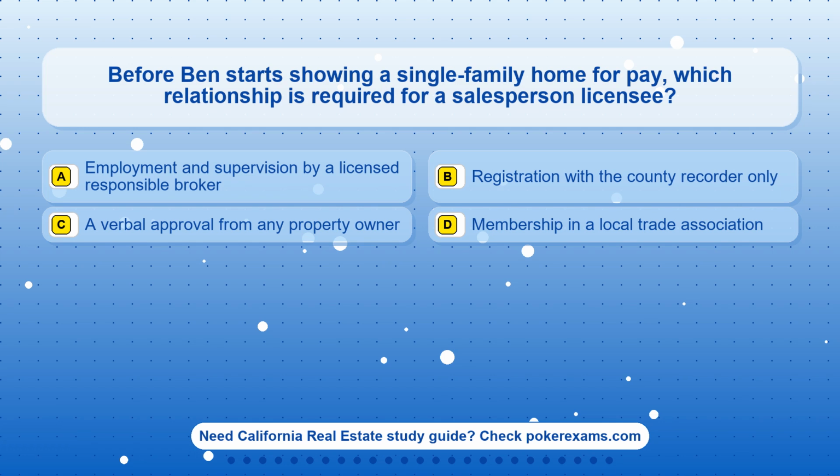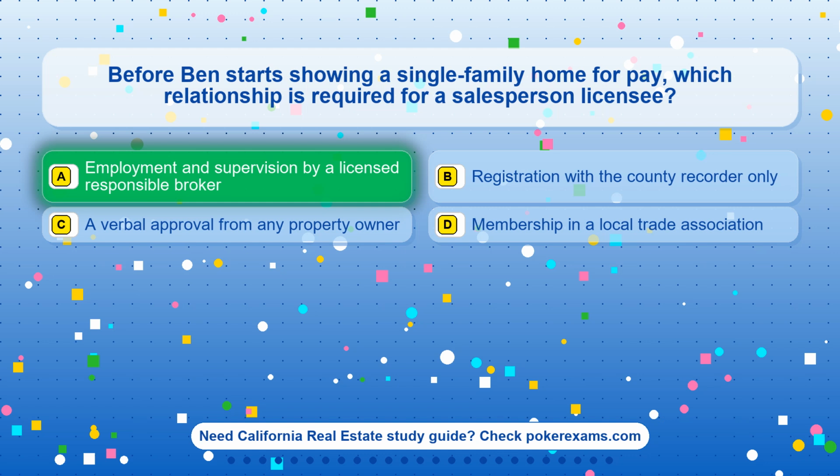Question 1. Before Ben starts showing a single-family home for pay, which relationship is required for a salesperson licensee? Option A. Employment and supervision by a licensed responsible broker. Option B. Registration with the county recorder only. Option C. A verbal approval from any property owner. Option D. A membership in a local trade association.